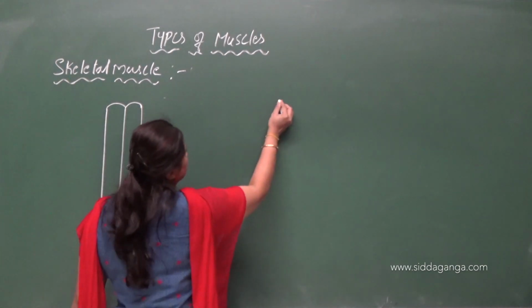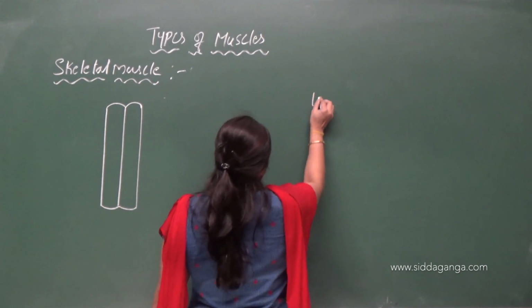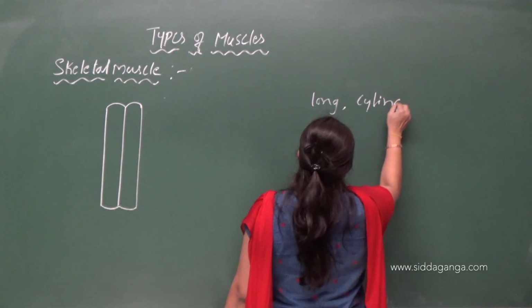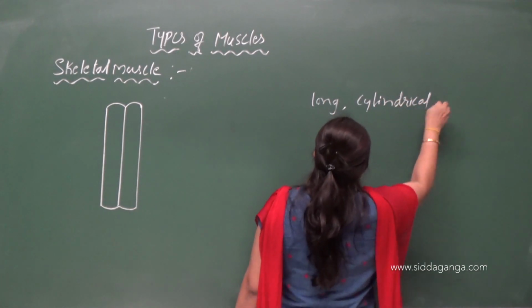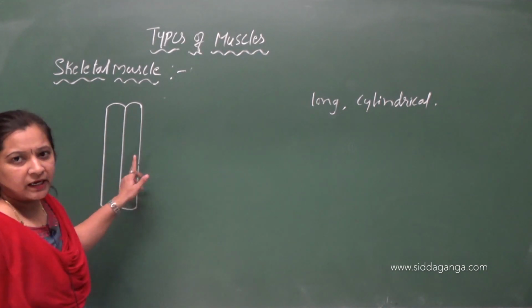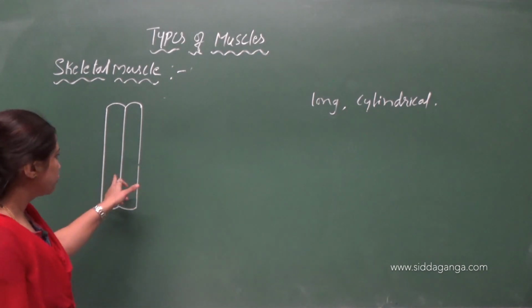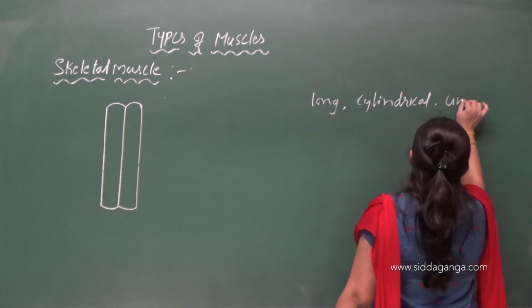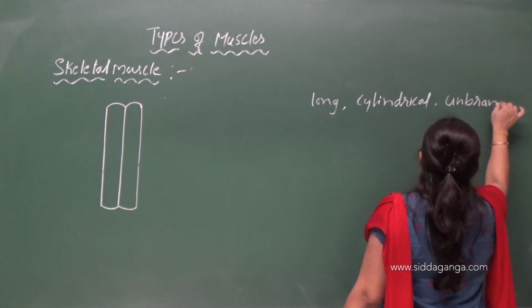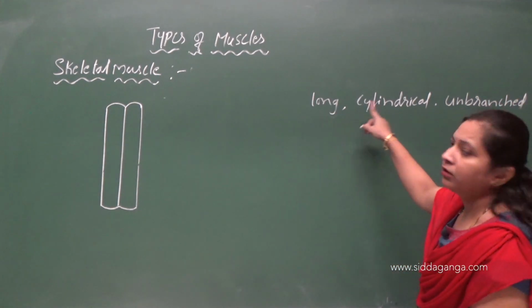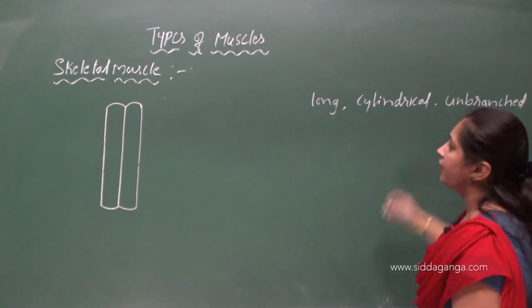They are long, cylindrical. Did you find any branching here? The muscle fibers are compactly arranged without any branching. These skeletal muscle fibers are unbranched. So each muscle fiber is long, cylindrical and unbranched.